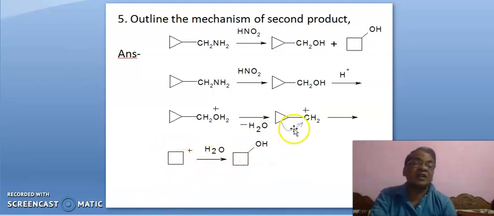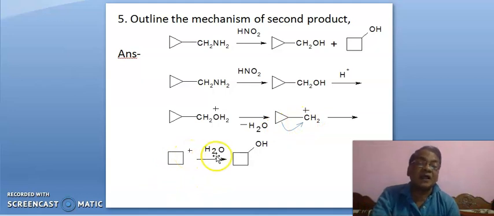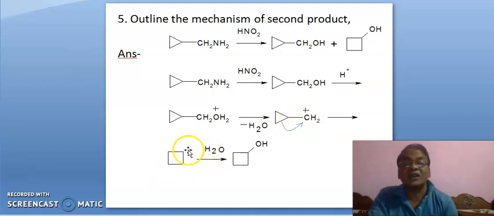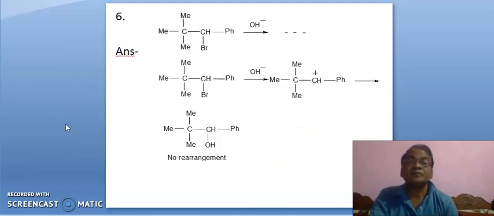Anyhow, the 4-membered ring is more stable due to relief in ring strain. So, for relieving ring strain, this is converted into this. Here, this bond is now this bond. So, positive charge will be here, and at last water will attack as nucleophile here, leading to this alcohol.